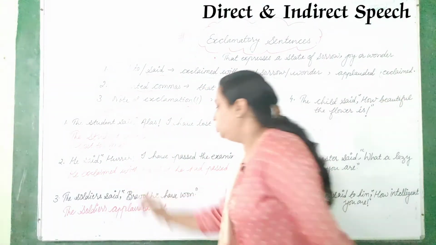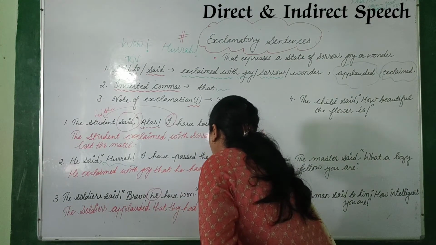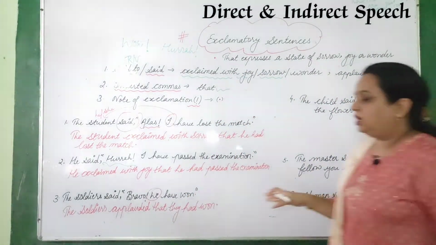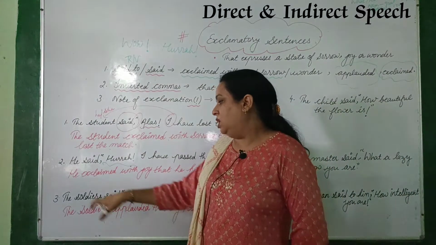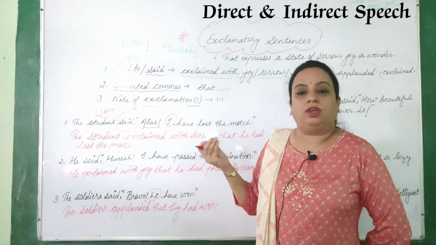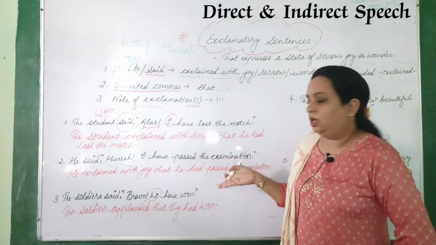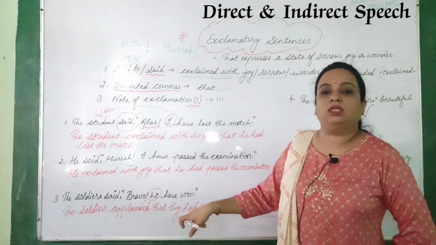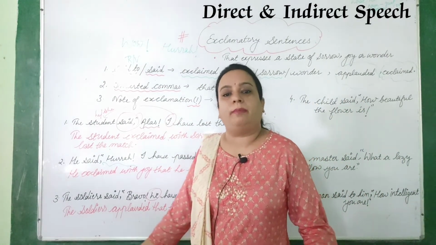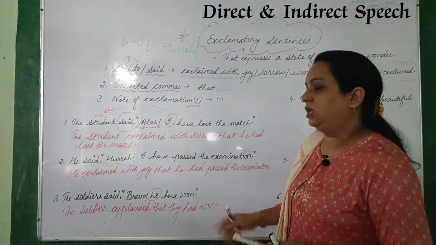Now this we have to change with what? They, right? Because soldiers, that's a plural. They had won. That's it. They had won. Instead of writing applauded here, you can write the soldiers exclaimed with joy, because they were happy and because they are praising. But applauded is much better, because they are praising that they have won the match, or the war, something like that. So this is the basic rule here.